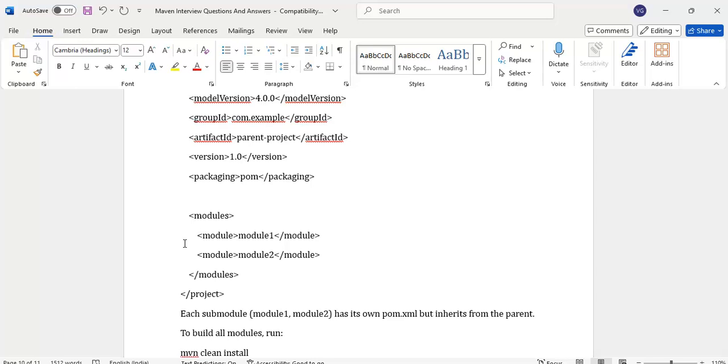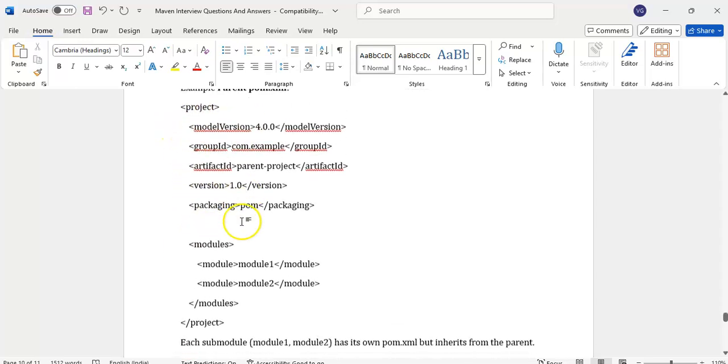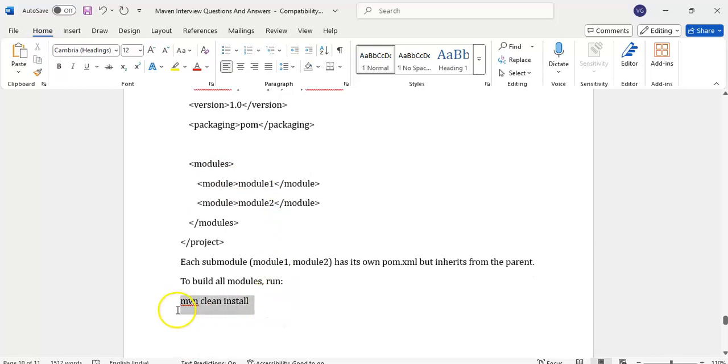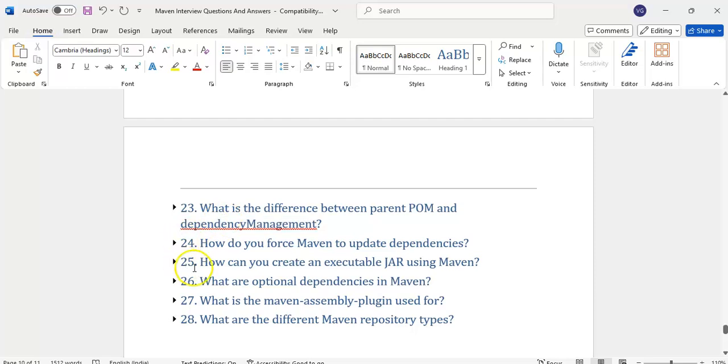Suppose 10 projects are using the same code. Instead of writing Chrome driver initialization, Excel reading, and JSON reading in all the projects, common things we will keep under one project, one module. This module is used by all the child projects. In that case, we can create one parent POM, with packaging pom. It will include all the modules, module 1, module 2, the child POMs. Whenever we build the parent POM, it will automatically build the children. That is how we create a parent and multi-module project.